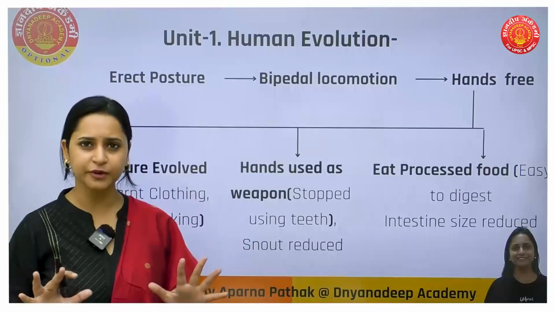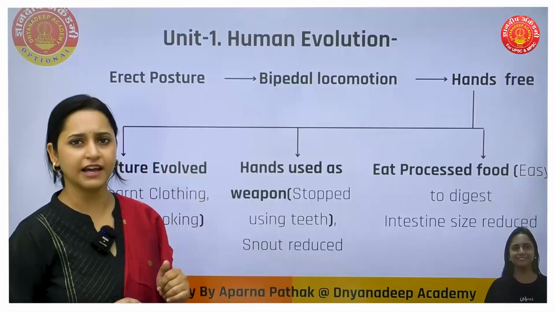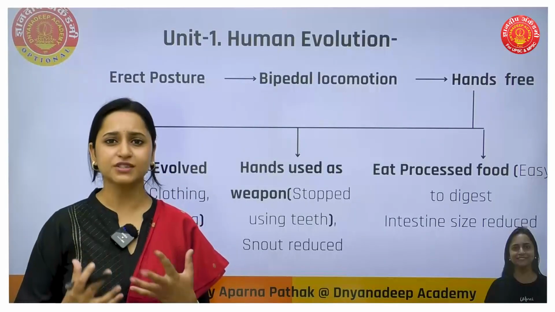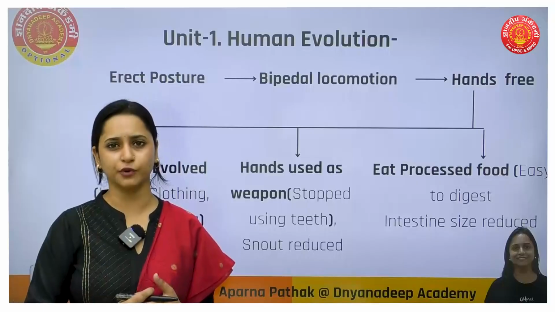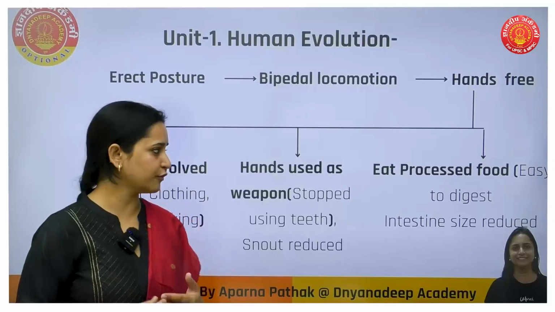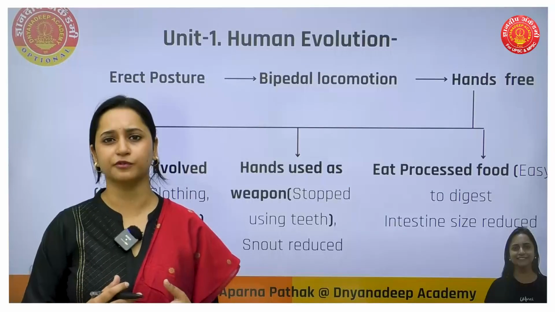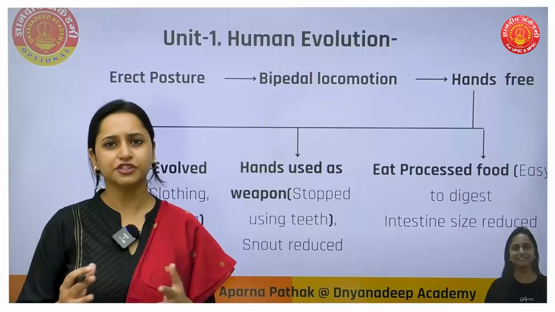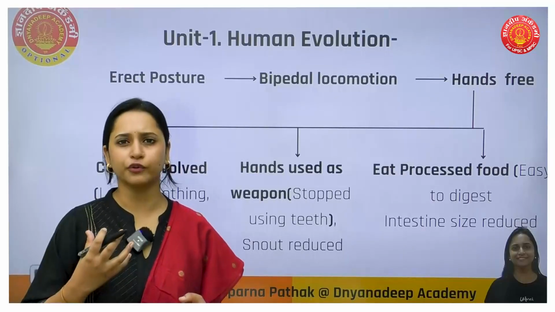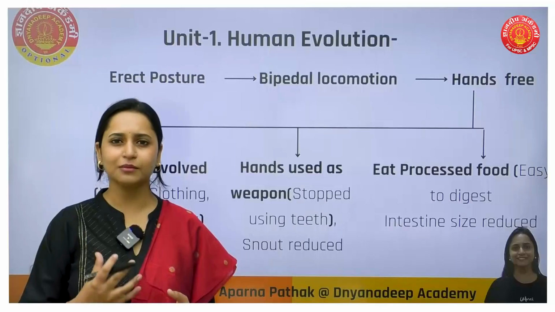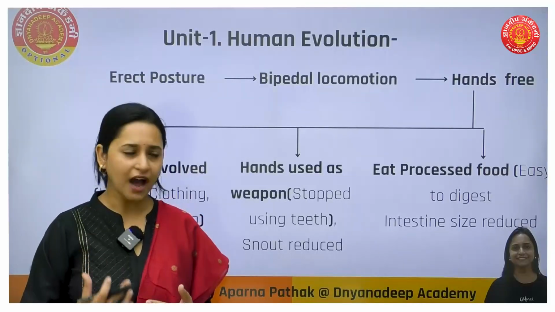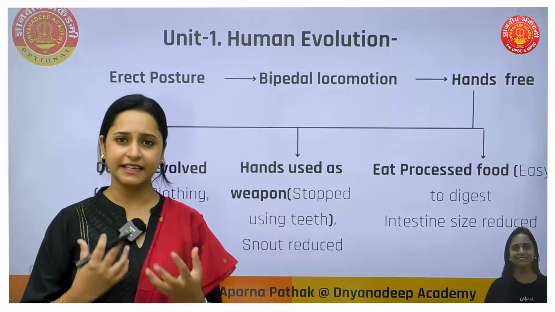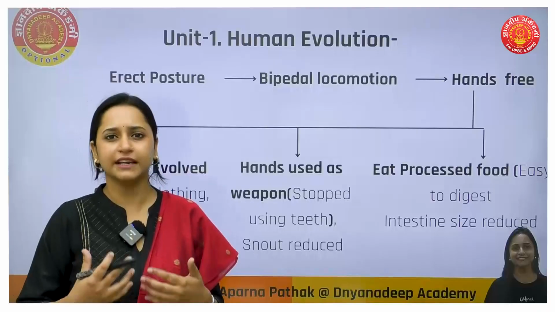When our hands became free, what benefits did we get? We'll see that here. When our hands became free, we started eating processed food. That means we started cooking the food. We started having a different variety of food. That helps in the digestion of the food. Earlier, when walking on four legs, and you can see it now also in animals, they eat raw food. They eat whatever they get, so they may fall sick easily. In our case, what happened? We got our hands free. That is how we started eating processed food, and that helps in our digestion.